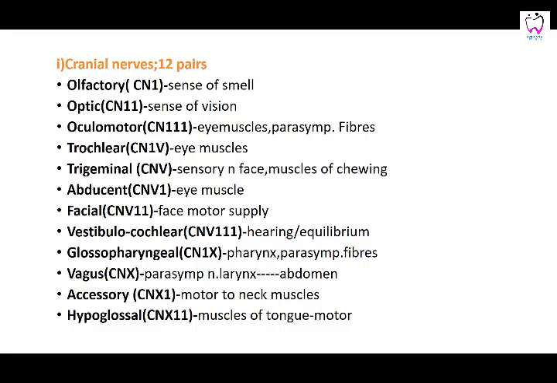Up to that junction the supply by this vagus nerve finishes, and the rest from there till the anal canal is supplied differently.